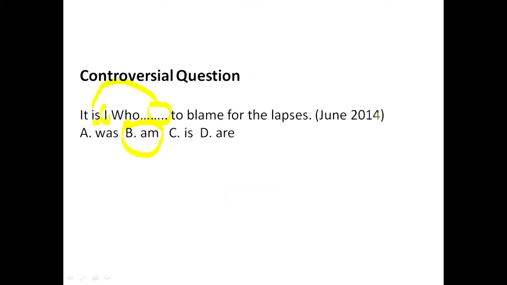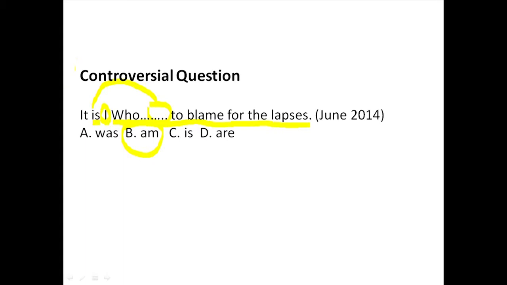So we come back to our question. The first thing I told you: when we conjugate the verb to be with the personal pronoun, we will never use "I is." Always it is "I am," and in the past tense "I was." Good. Secondly, the entire thing from here to here is what we refer to as an adjectival clause.